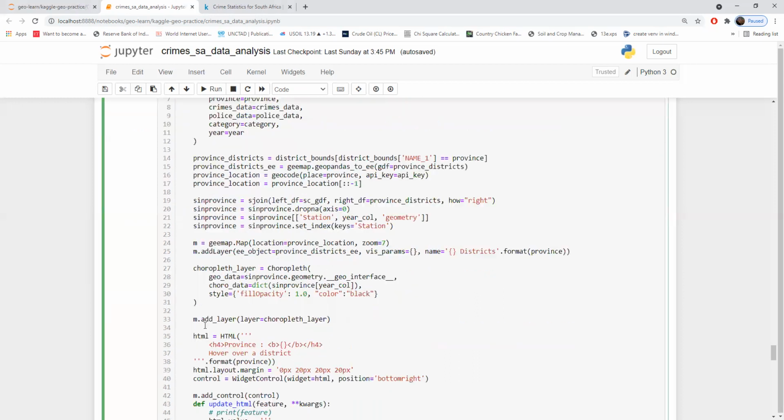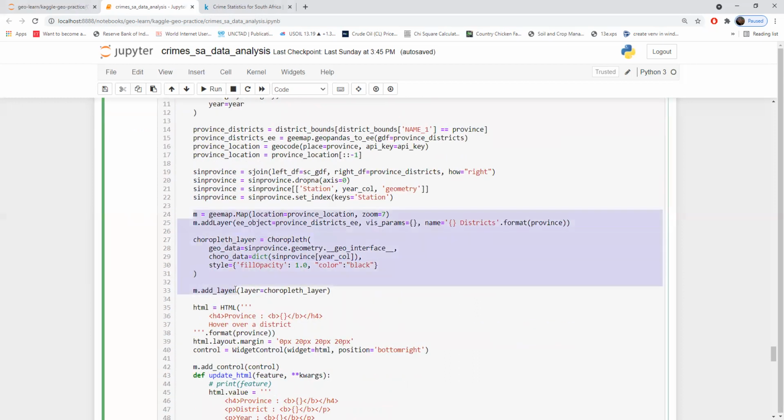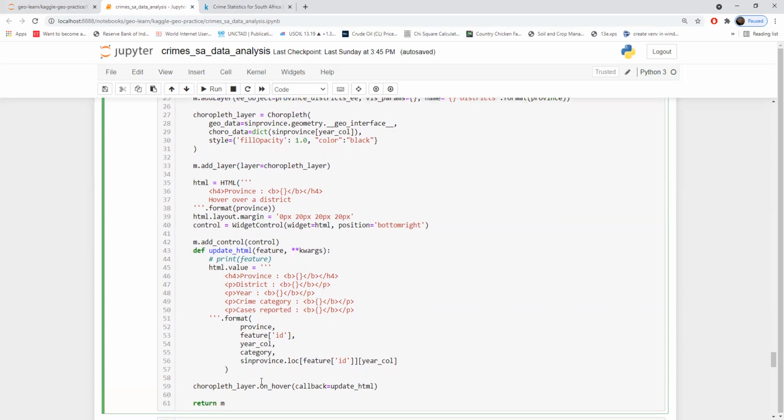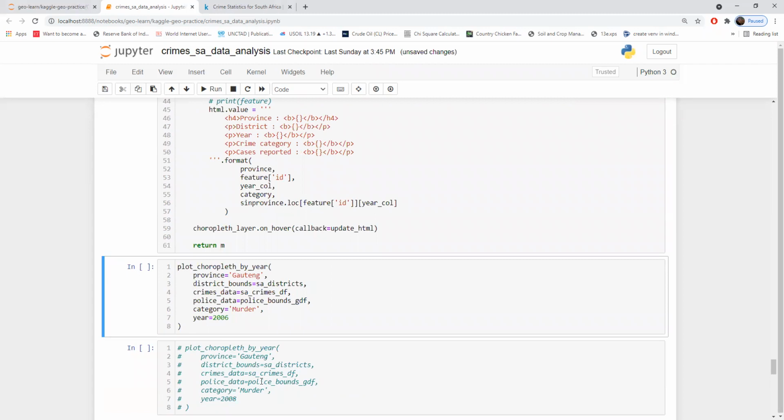And I'm just again getting the map, GMap. And here I have another functionality. So whenever I hover on the district, it has to show me some description like the district name, number of cases, the year, and the category of the crime. Let's just execute this and see the result for ourselves.